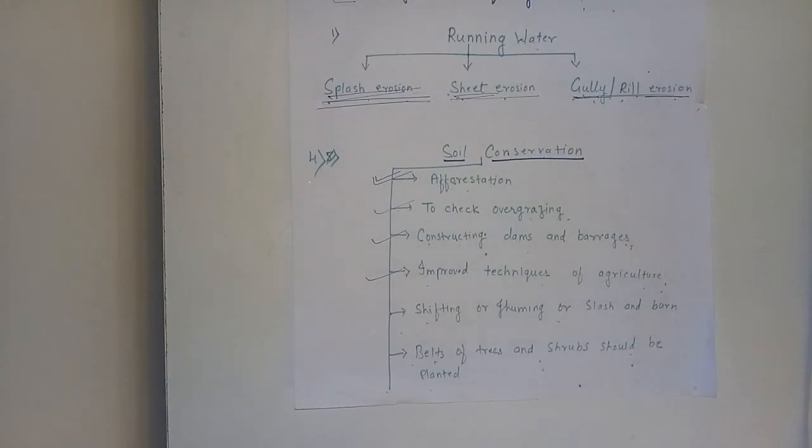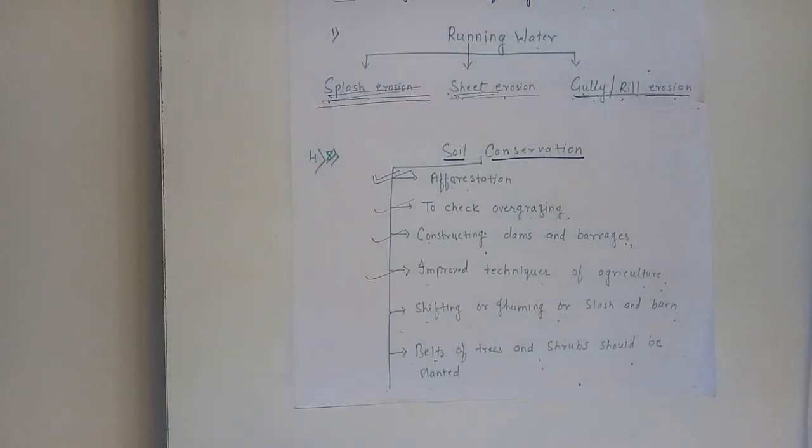If we plant more trees, then it can save our soil. So we have to adopt this method to save our soil. Soil is very important, as I taught you earlier, so by planting more trees we can conserve soil.